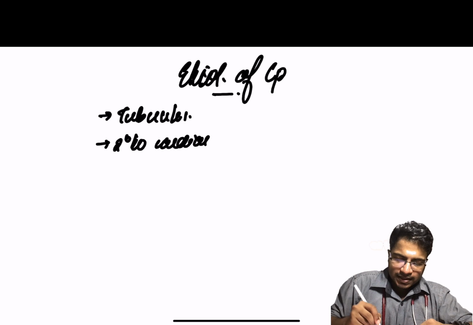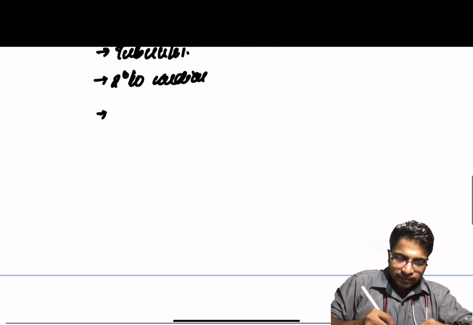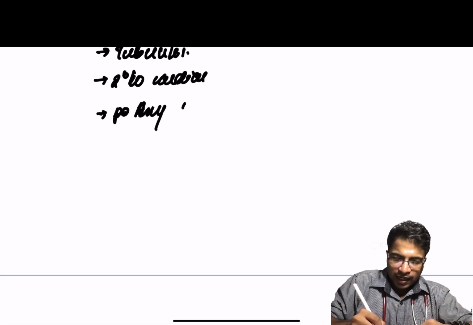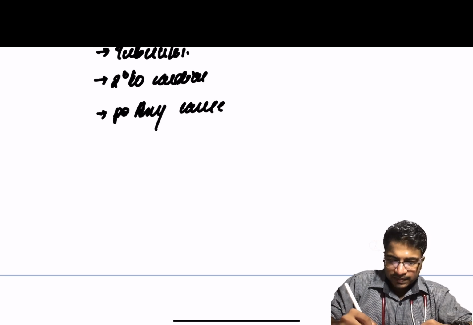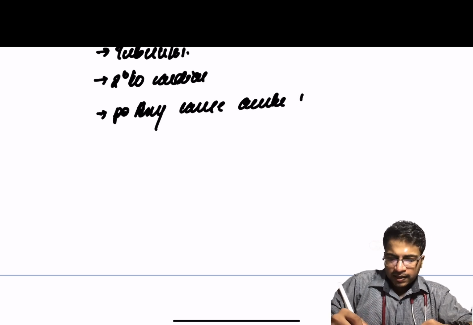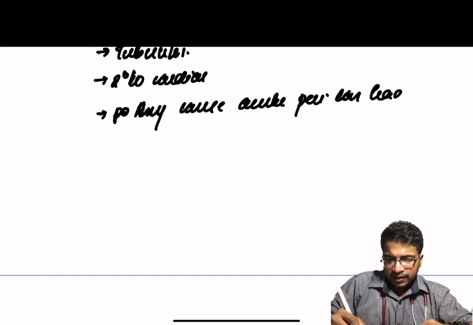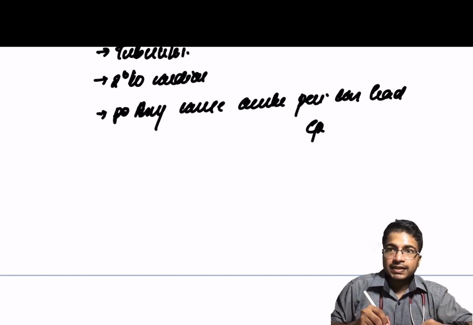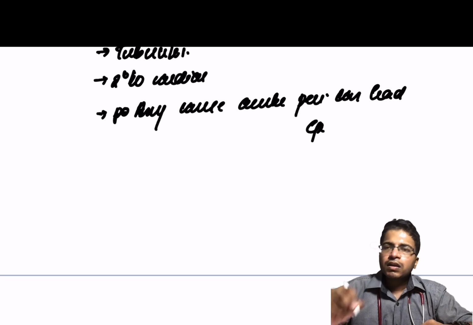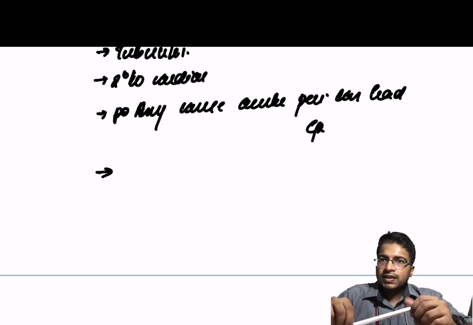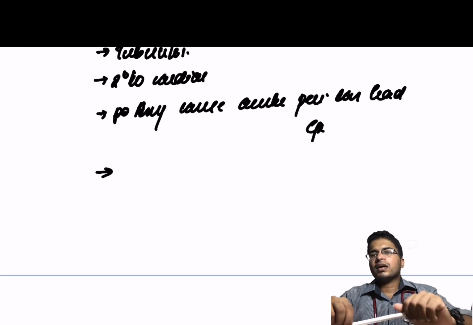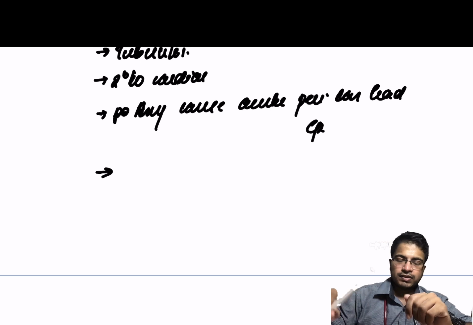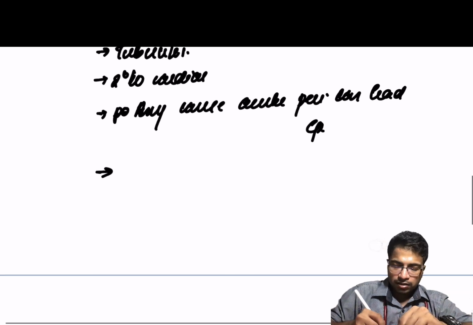Then any cause of acute pericarditis can lead to constrictive pericarditis if it lasts for a longer time because of chronic inflammation and secondary fibrosis. So, is there any cause which doesn't lead to constrictive pericarditis? Yes, very small. Rheumatic